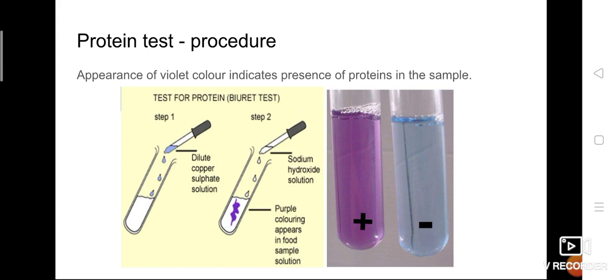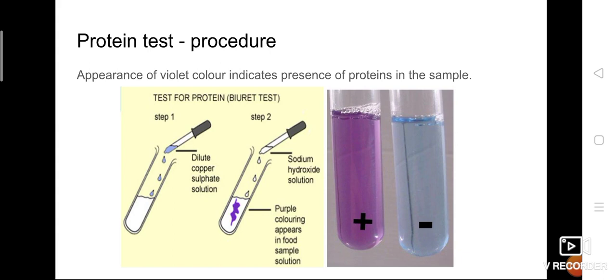So if you find any violet color in that test tube, that indicates the presence of proteins. Here the picture is also given, step 1 and step 2. First, they are adding dilute copper sulfate, then they are adding sodium hydroxide. I told you sodium hydroxide is nothing but caustic soda.